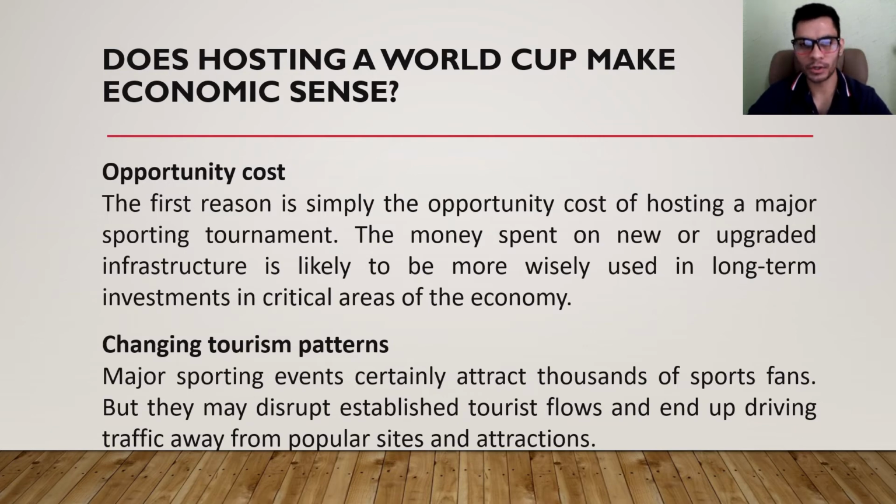And even when tourism does increase, it doesn't necessarily produce a Pareto gain because there is a spend associated with attracting visitors. Before the 2010 World Cup in South Africa, it was predicted that around 452,000 tourists would enter the country for the tournament. In the end, only two-thirds showed up.